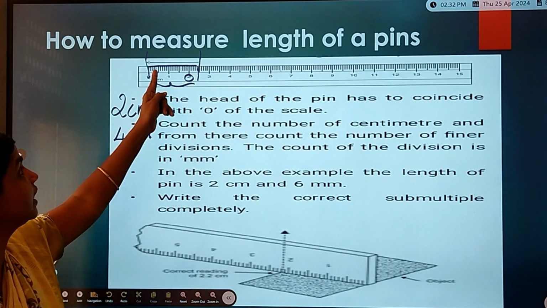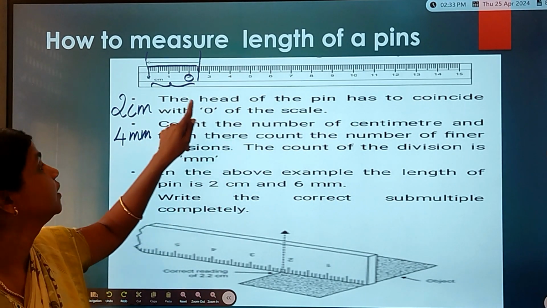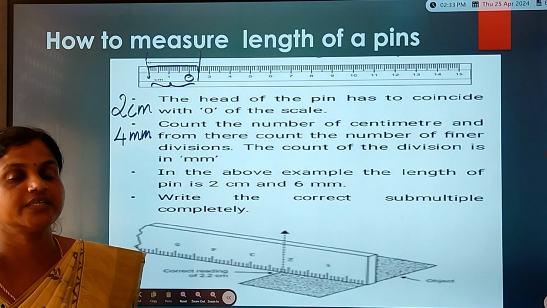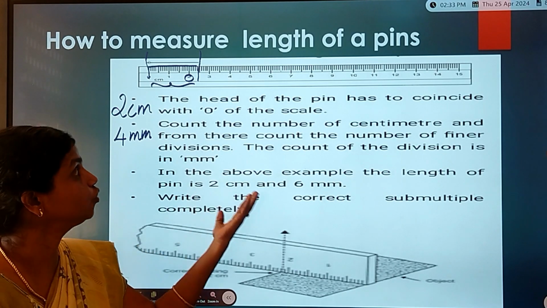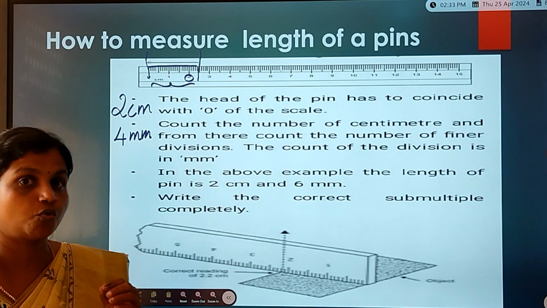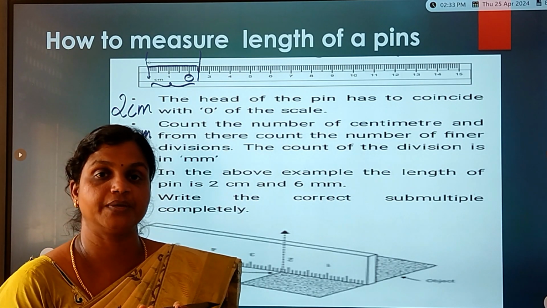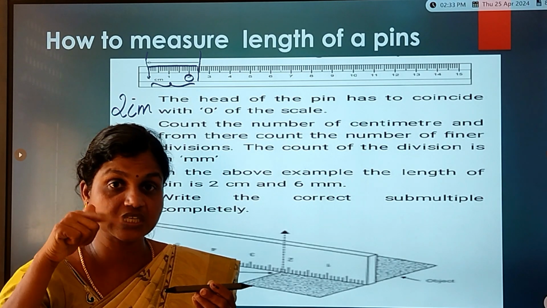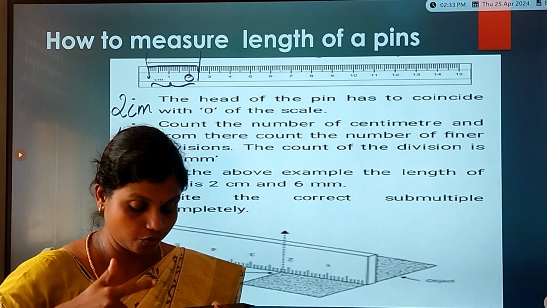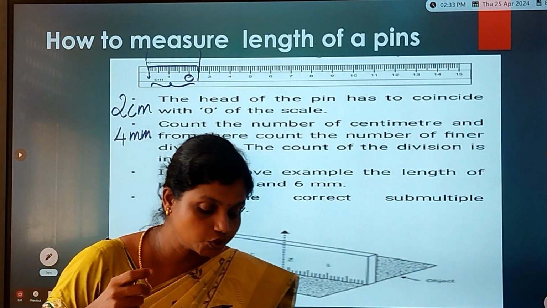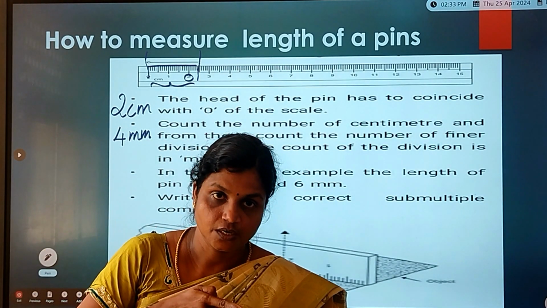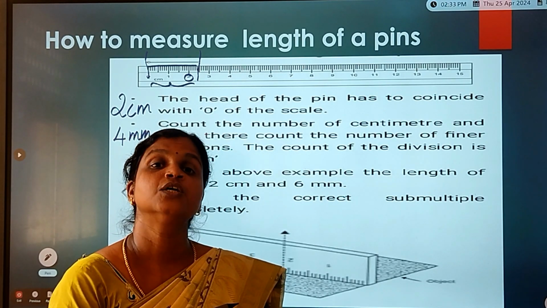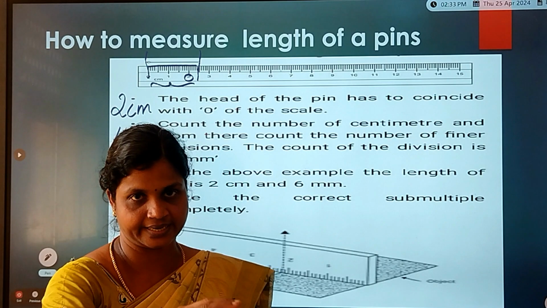So what is the length of the pin here? It is 2 centimeter and 4 millimeter. Right, children? Can you see how to measure the length of the pin? While measuring the length of the pin, you have to keep the scale below and the pin above, and your eyes must be straight, first to 0, next to this end of the pin, so that only we will be getting a clear value. Otherwise you may get some error.